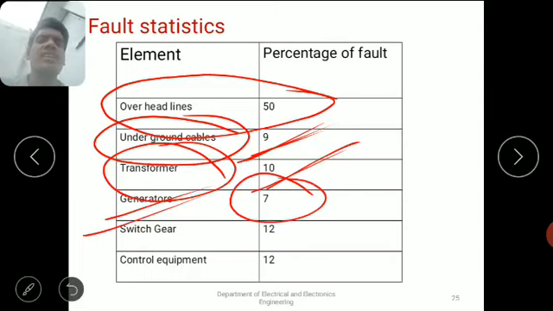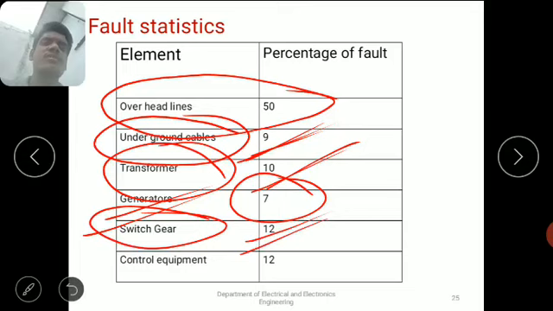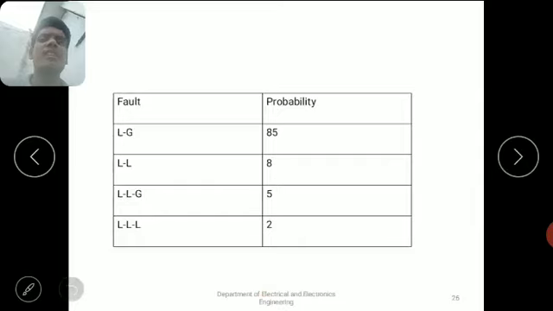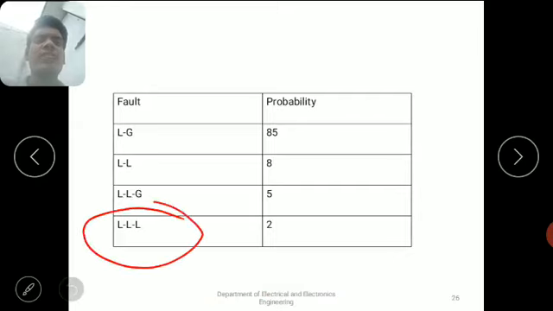And in the case of switchgear, like isolators and circuit breakers, only 12% of faults will occur. And in control equipment, we have only a 12% chance. Okay, these are the percentages of faults that occur in each equipment. And last one is, here we can observe the most dangerous fault is the triple line fault.